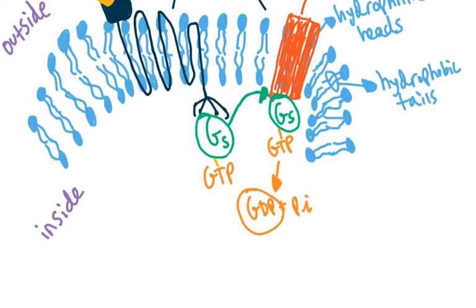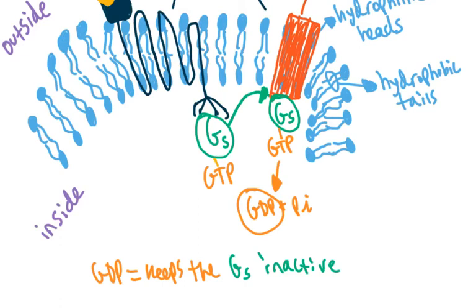All right, so let's go and write that down. Remember in the beginning we said it's initially bound to GDP, right? So let me go and write this down for you guys. GDP keeps the G-stimulatory protein inactive, all right?